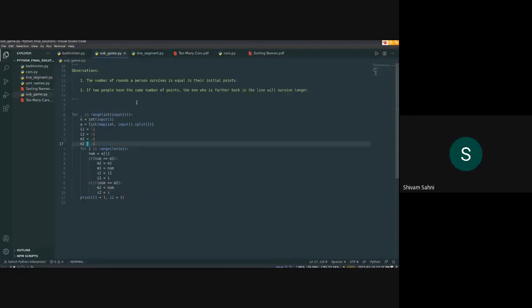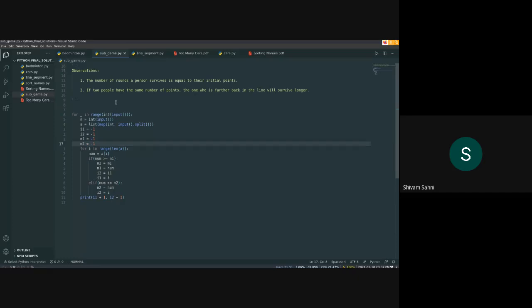So there are two observations here. The number of rounds a person survives is equal to their initial points. That is obvious because after every round, a person loses 1 point. So he can survive for the number of rounds equal to his initial points.